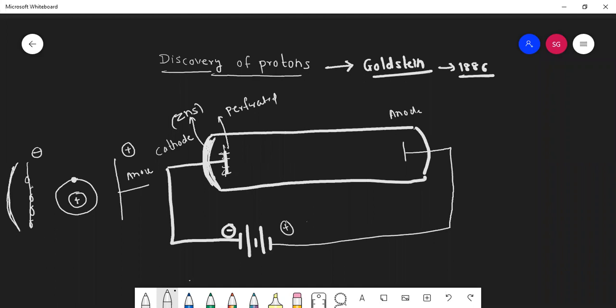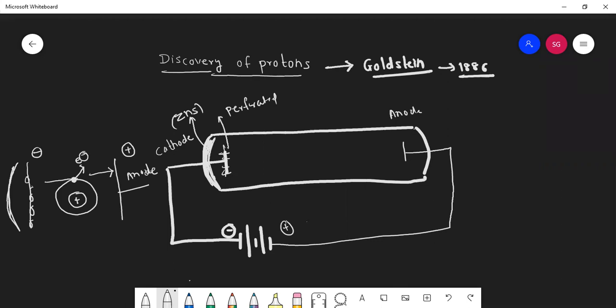Now this electron is ejected, and yesterday we have seen which electrode this electron moves towards? Positive, it will move towards anode, and like that discovery of electron was done.